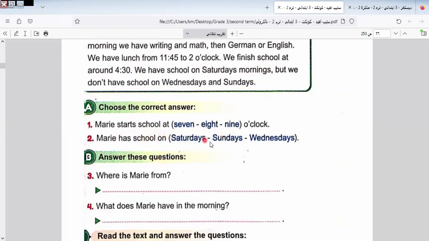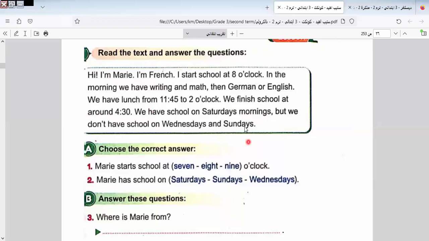Here we have: Mary starts school at what time? As we know from the text, it will be 8 o'clock. So I answered this. Here it is written in numbers and here written in letters, so we must know both the letters and the numbers. So here it will be 8, like this. So I select this one. Mary has school on...